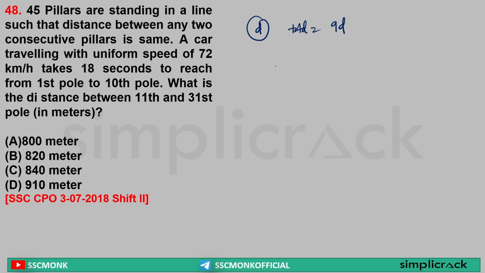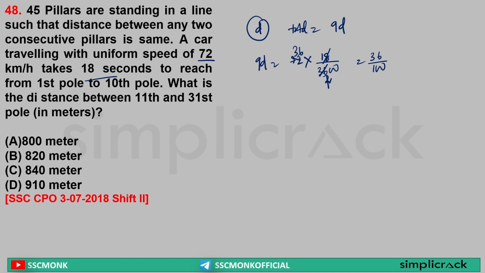Clear? Yes. So this 9d, whatever it is given, it is equal to uniform speed of 72 km per hour in 18 seconds. That means 72 into 18 by 3600 seconds. 18 2s are 36, so 3600, 2 36s are 72. So 36 by 100 is what?